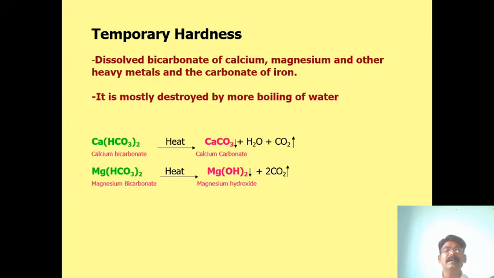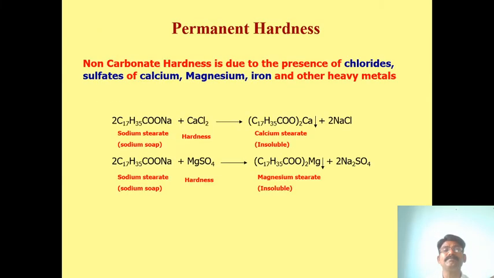So temporary hardness means the bicarbonates of calcium and magnesium salts present in the water, which we remove simply by heating this water. This is the temporary hardness of water. And the second one is the permanent hardness of water.